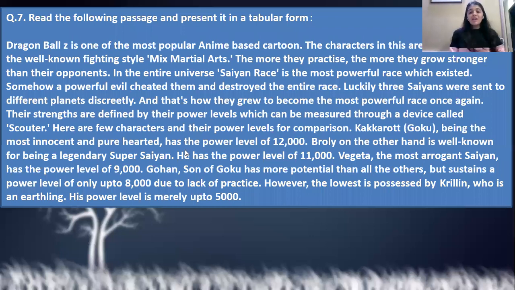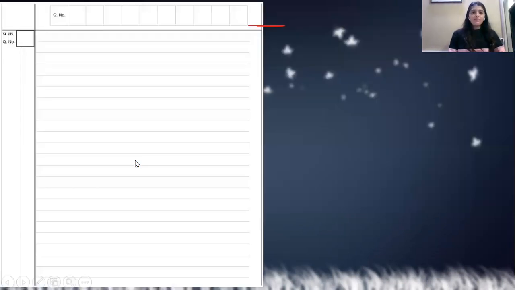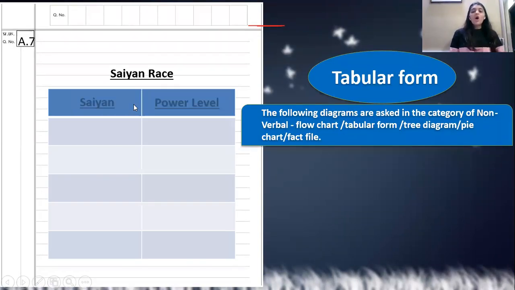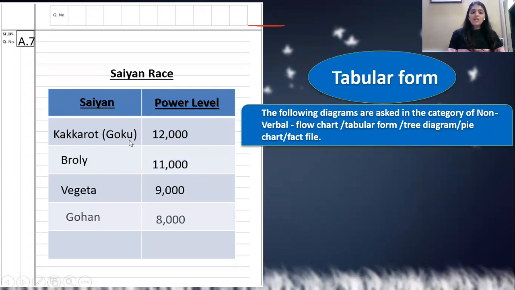So this gives me an idea that in my non-verbal diagram, they have mentioned in the question that you have to do it in tabular form. So I have to make the tabular form in this way. Saiyan race, giving it a title and then distinguishing Saiyan and their power level, because that's what they are talking about in the paragraph. It is very important for us to understand what they are talking about in the paragraph. Saiyan, Kakarot 12,000, Broly, Vegeta, Gohan, and this is how you form a diagram. Clear everyone with the formation of diagram? Clear?